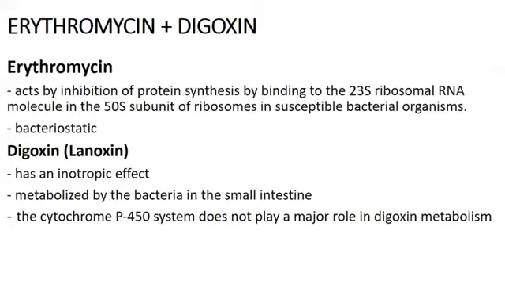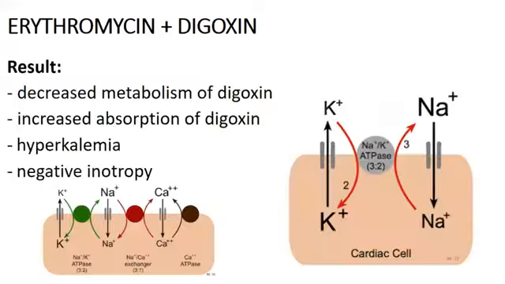So meaning, kapag uminom ka ng digoxin, huwag kang iinom ng erythromycin agad. Why? Kasi si erythromycin, malakas ang possibility na patayin niya yung mga bacteria sa GI flora natin. Eh si digoxin nga, di ba? As I have mentioned earlier, na may metabolize siya through GI flora or ang mga bacteria sa GI tract natin. Now, if erythromycin already killed the bacteria in our GI tract, then metabolism of digoxin will be lesser. Therefore, it will increase the inotropic effect of digoxin.